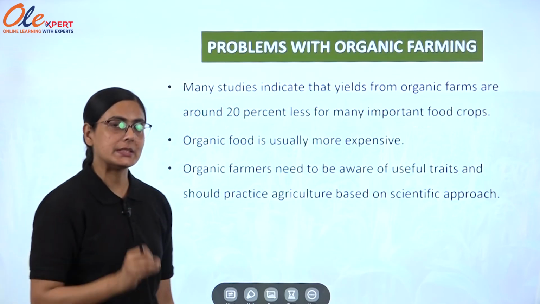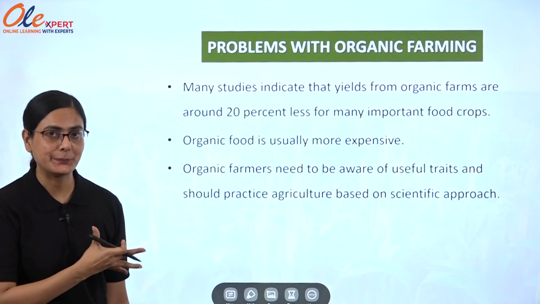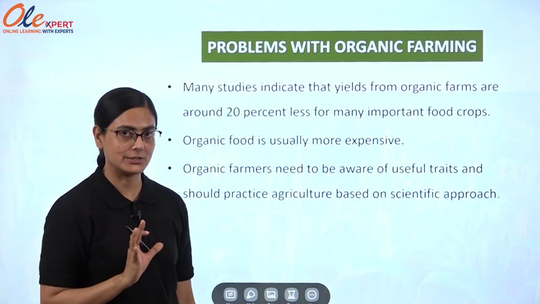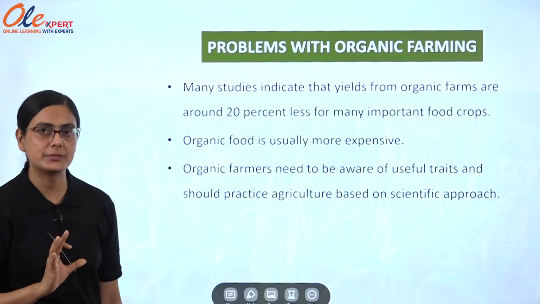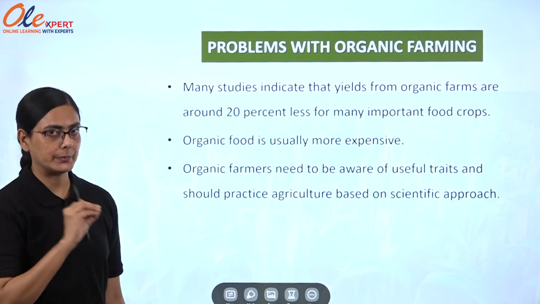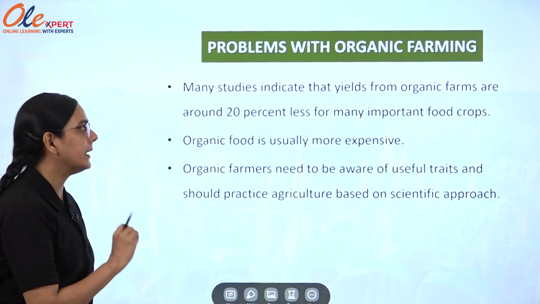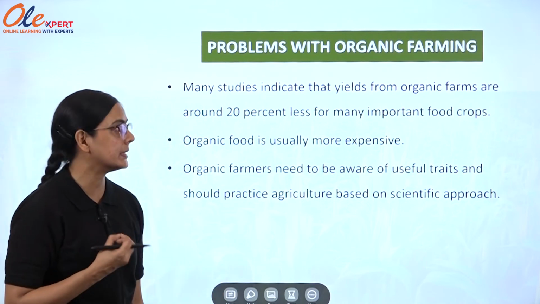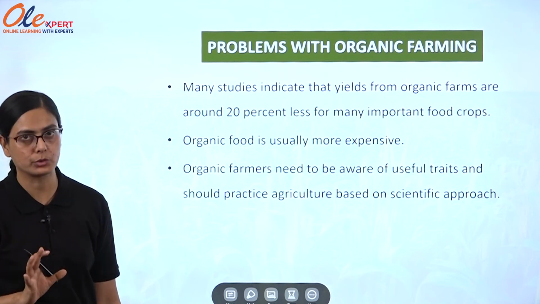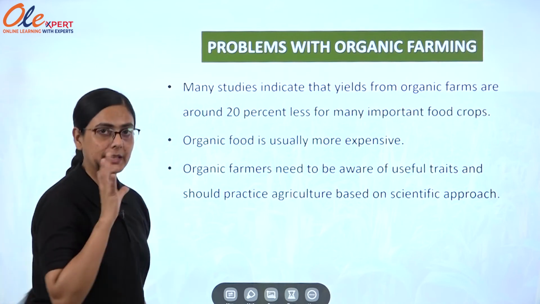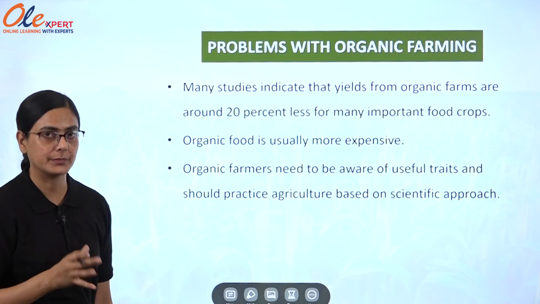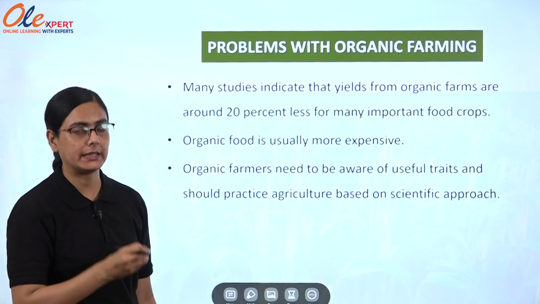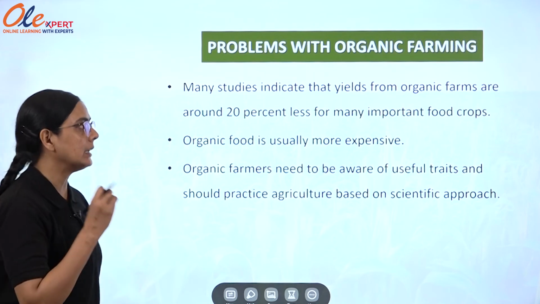Fine. Besides this, these were the facts and positive points for organic agriculture. But we are facing a few problems with this agriculture system. Many studies indicate that yields from organic farms are around 20% less for many important food crops. Obviously, the production from this system, organic agriculture, is less in amount in many major crops.